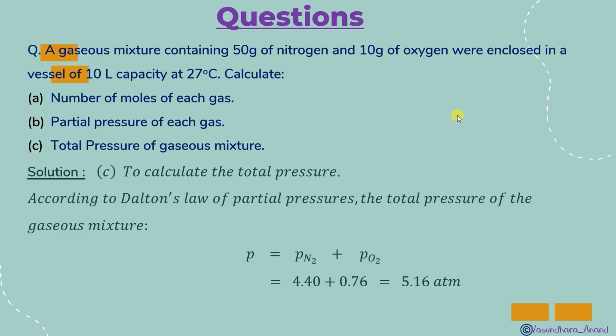I hope it is clear. Since here there is no need to find the mole fraction part, because P total is not given, P total is asked. So to find P total you have to find the individual pressures, and to find individual pressure there is only one option, PV is equal to nRT. So use this and get it.